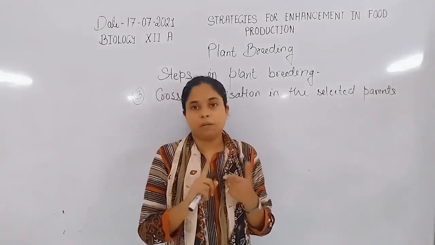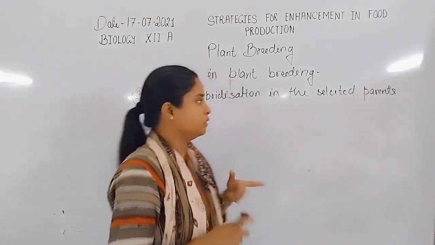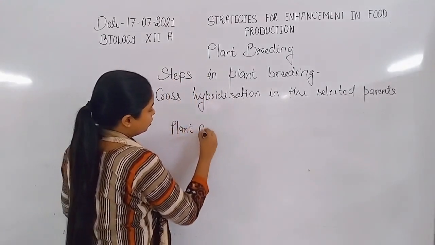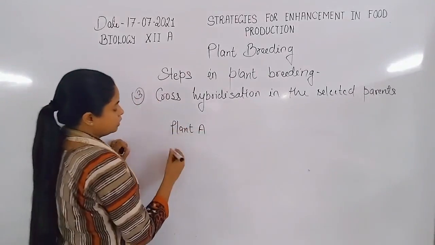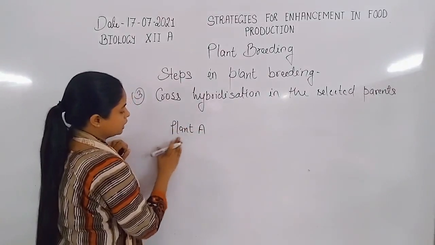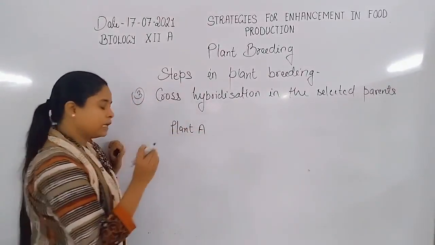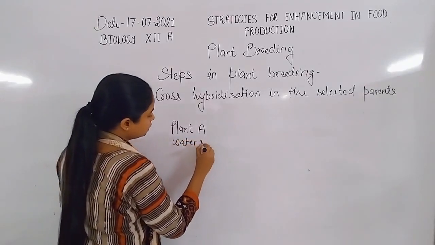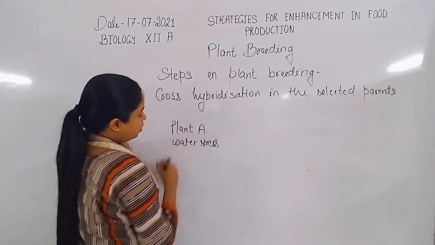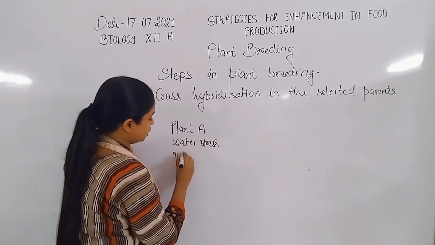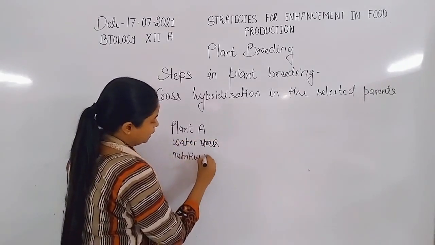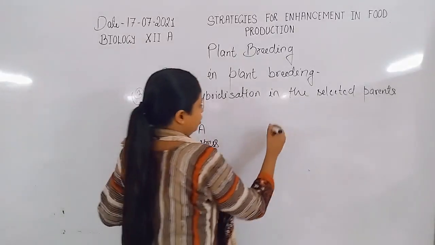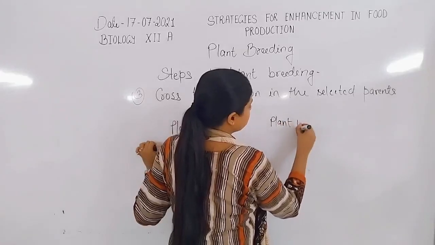For example, here is plant A, which can survive in water stress, or has the nutritive value. And just an example, here is the parent plant B.